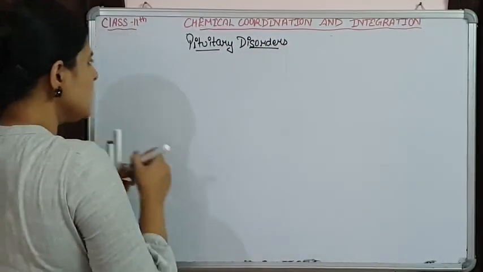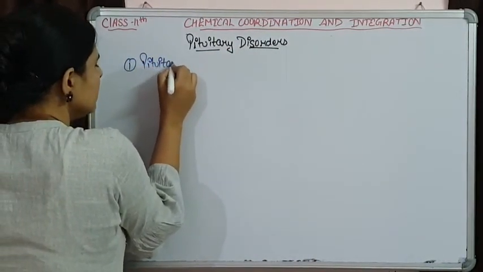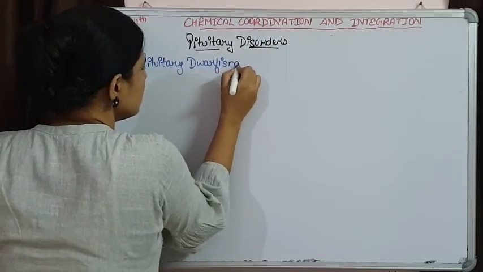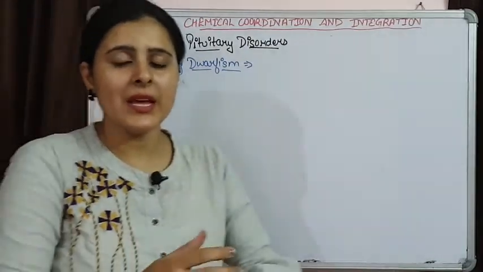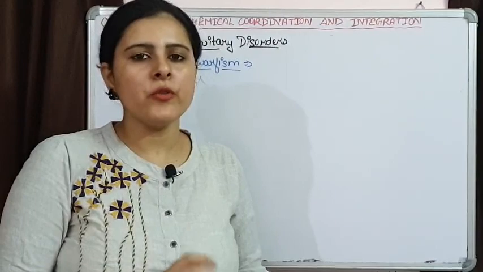The first one is pituitary dwarfism. Pituitary dwarfism occurs because of less secretion of growth hormone, somatotrophin, from the time of birth of